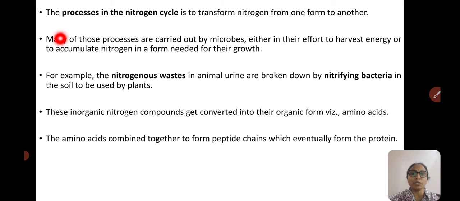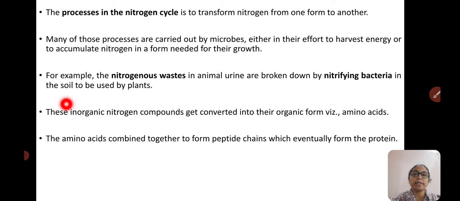The processes in the nitrogen cycle transform nitrogen from one form to another. As atmospheric nitrogen is highly inert and made of a triple bond, it has to undergo the reduction process to get the simpler forms like nitrate, nitrite, and ammonia, and later it is assimilated by the plants. Many microbes carry out this process of nitrogen fixation.